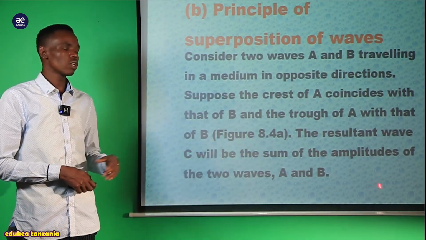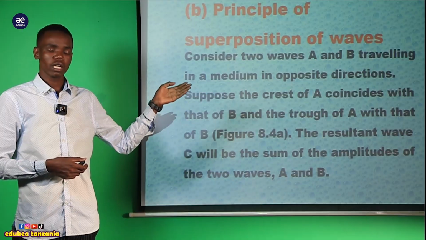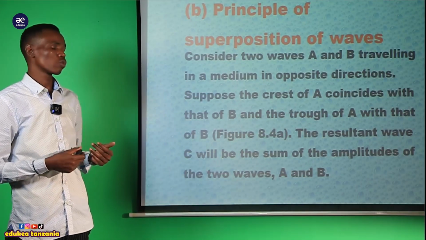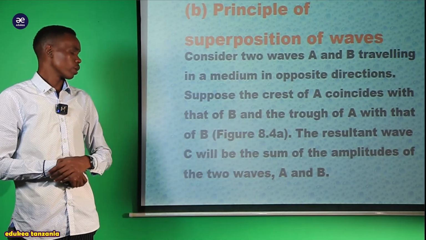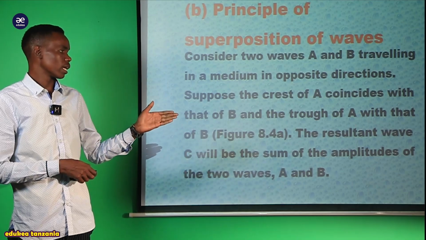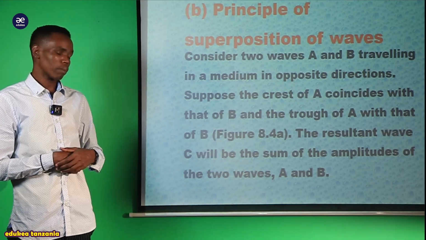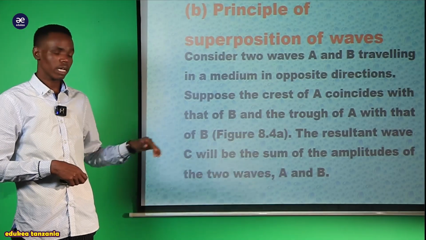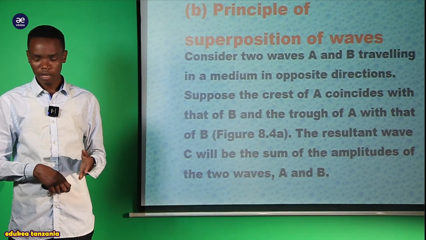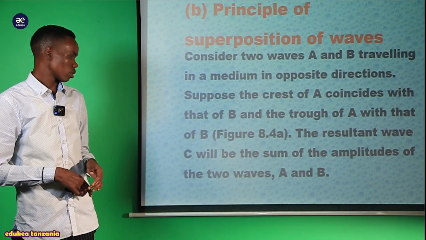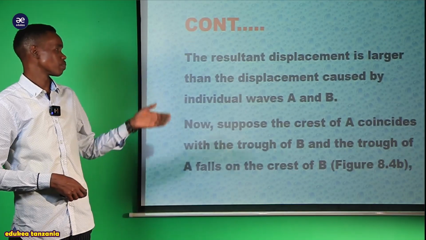Suppose the crest of A coincides with that of B, and the trough of A also coincides with that of B. This is what figure A of topic number 8 is trying to explain, my dear students.